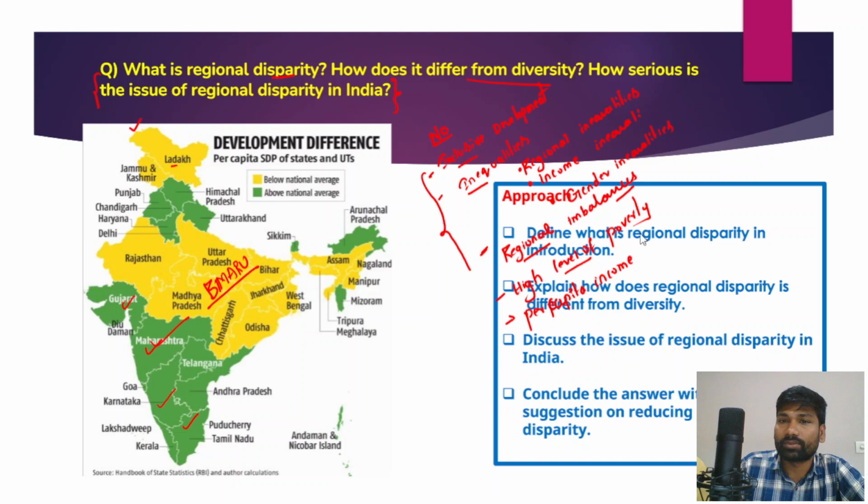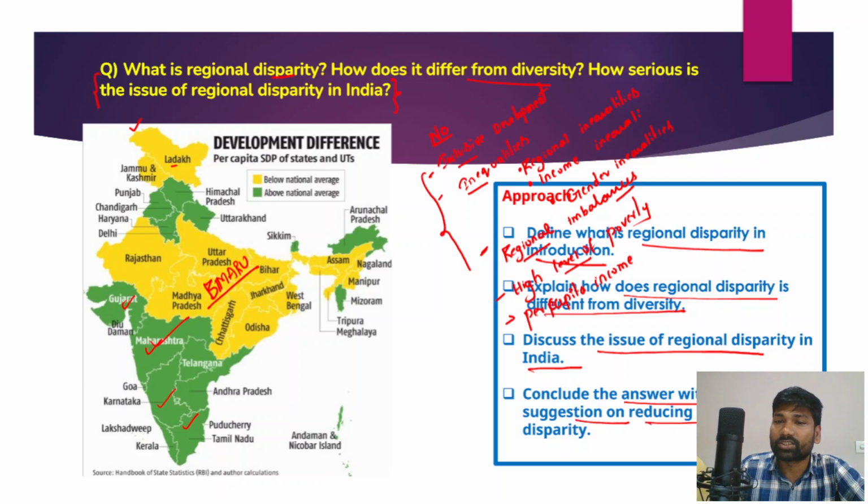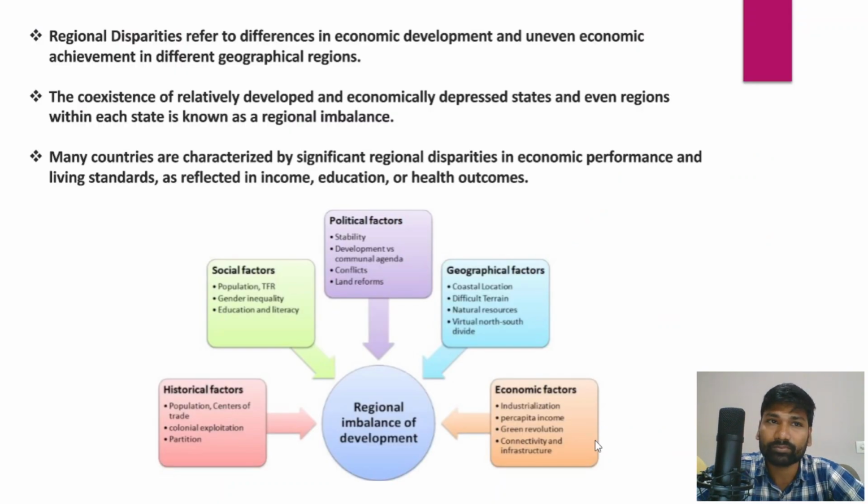So first and foremost, you have to define what is regional disparity. Write an introduction and explain how regional disparity is different from diversity, then discuss the issue of regional disparity in India and conclude the answer with some suggestions on reducing the regional disparities. This is how the approach of the answer should be. In the introduction, you have to write what these regional disparities are. Regional disparity refers to the differences which exist in economic development.